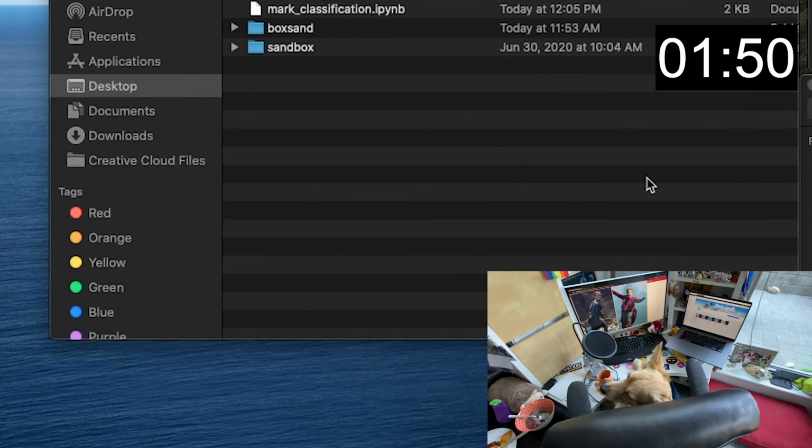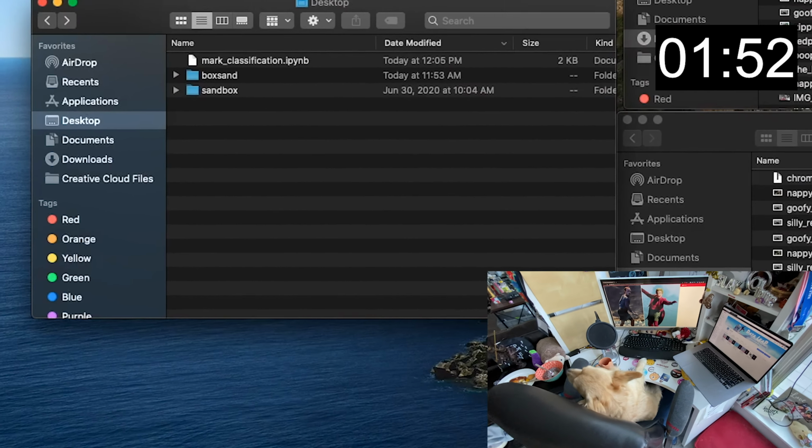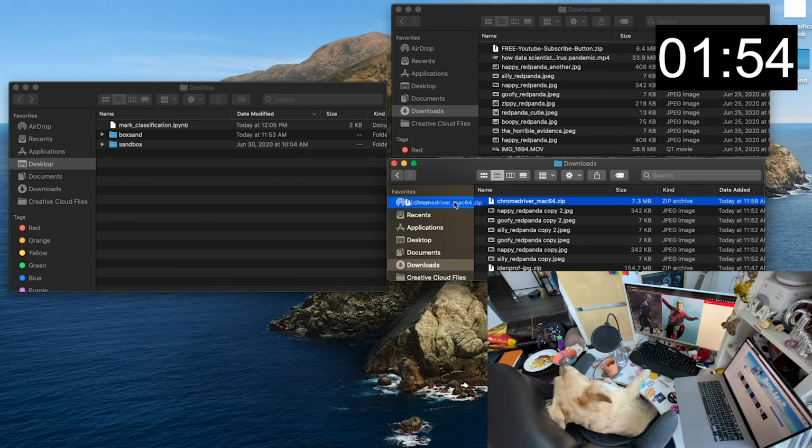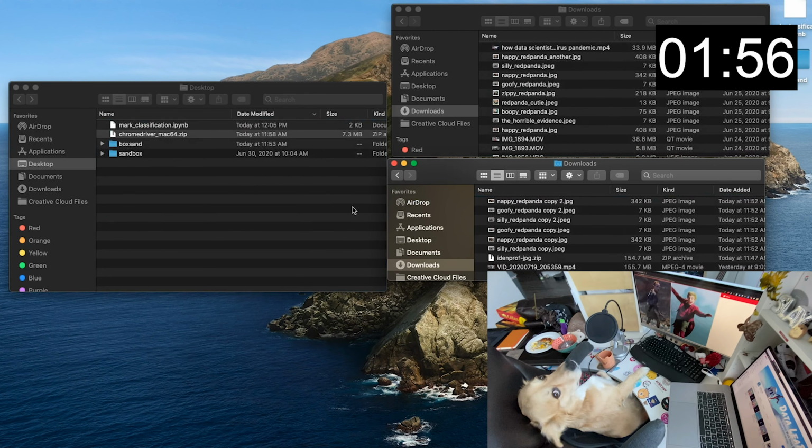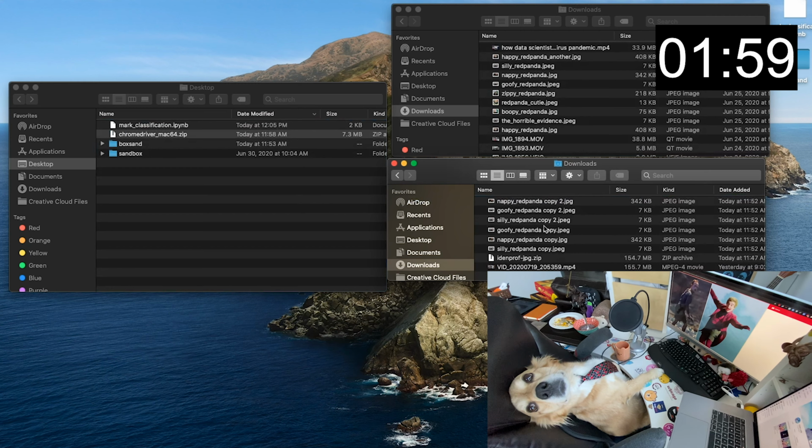Okay, so almost finished. We need to make sure that our Chrome driver is in the same folder as our executable notebook. Don't forget to unzip it. That's an important step. And once that's done, you're ready.